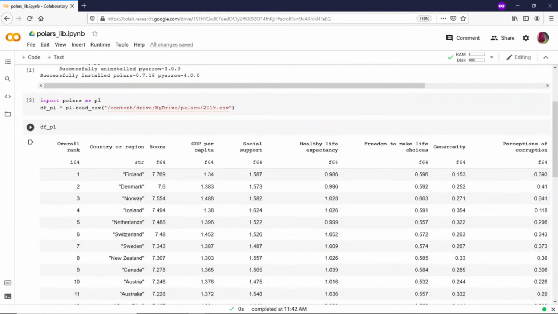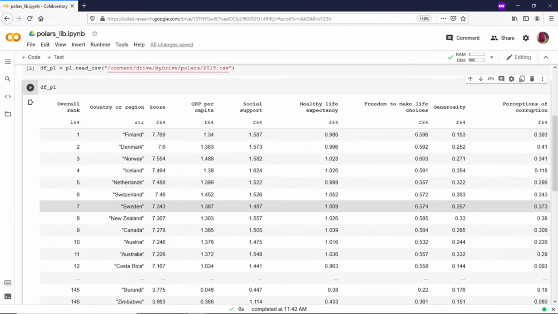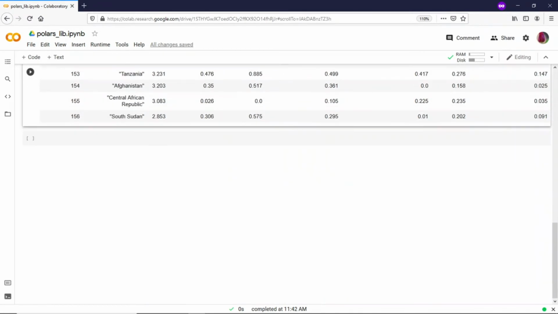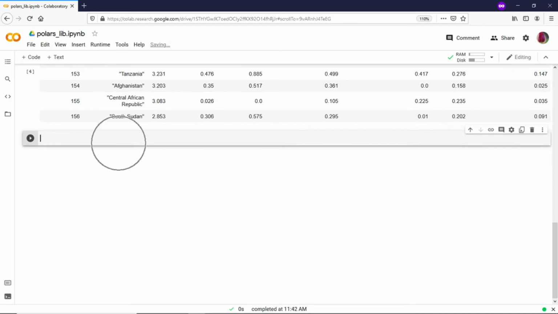So these are the columns which we have, overall rank and all these things, and across each column they have given the type of data in that particular column. So this is the data frame in which we have all this information. So let's see a couple of basic data manipulation techniques.